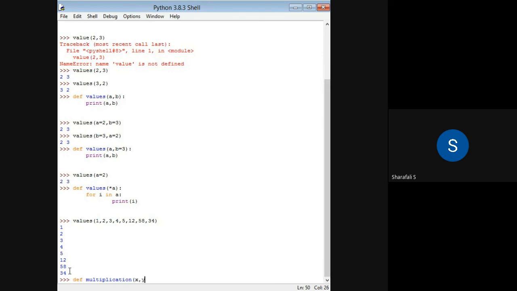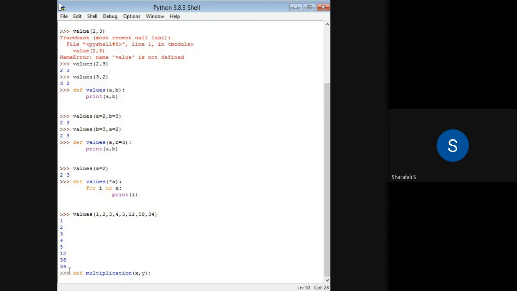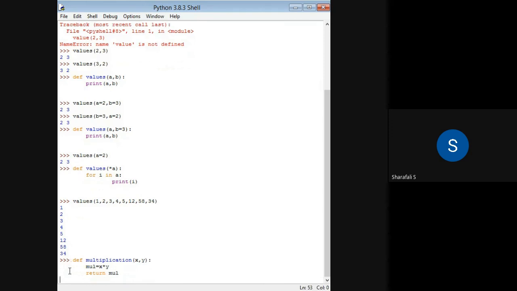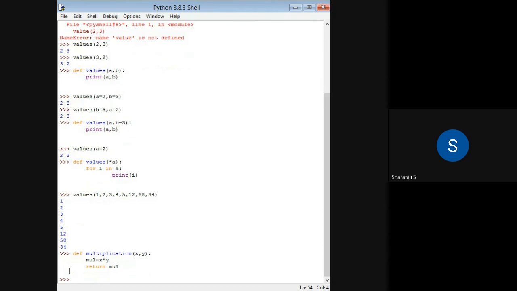If I am using only two numbers, I can define it like this, and do the multiplication, mul equal to x star y. Then I have to return that value, return multiplication, and that will be returned from the function. Now you can give multiplication.